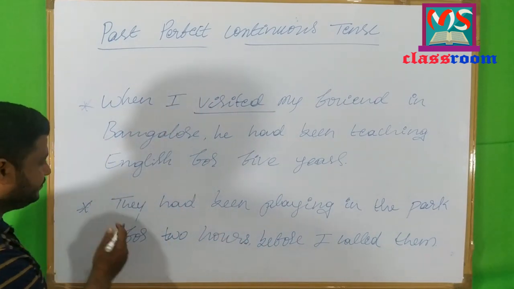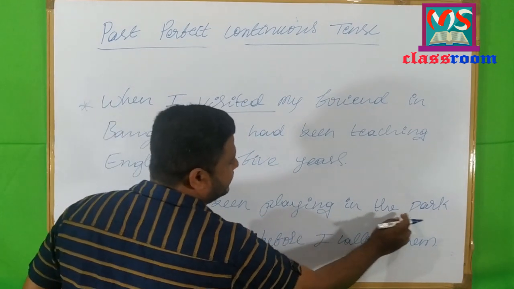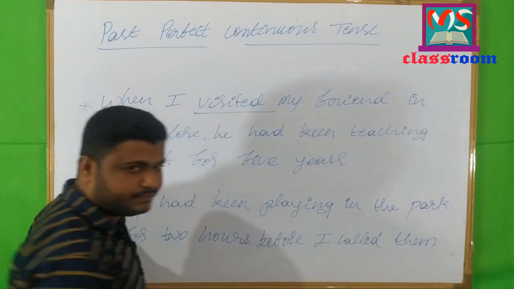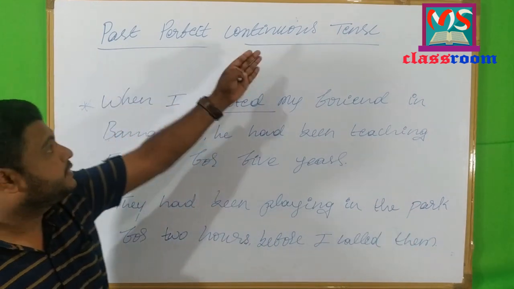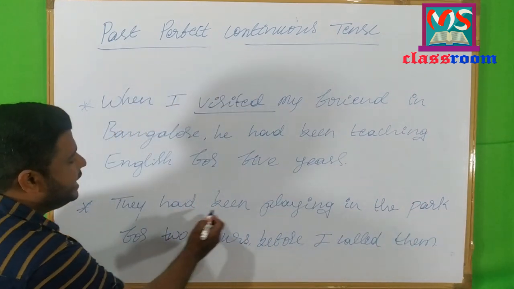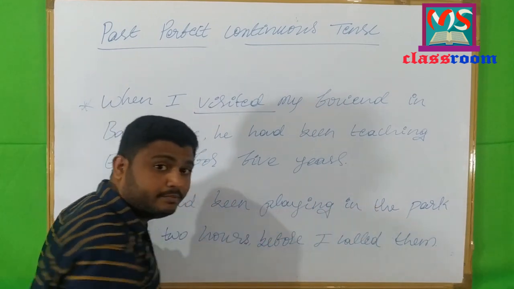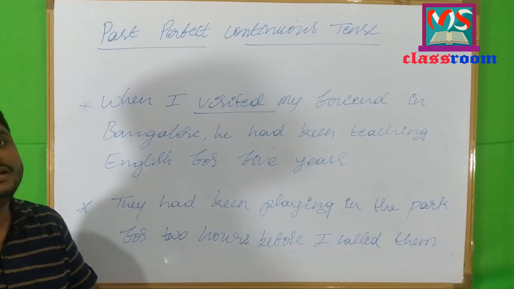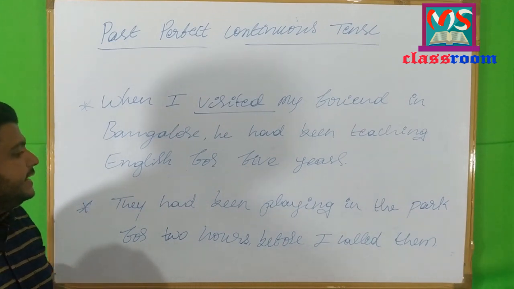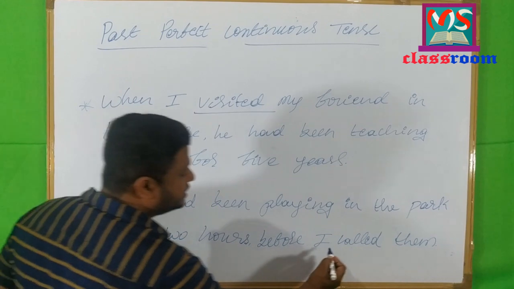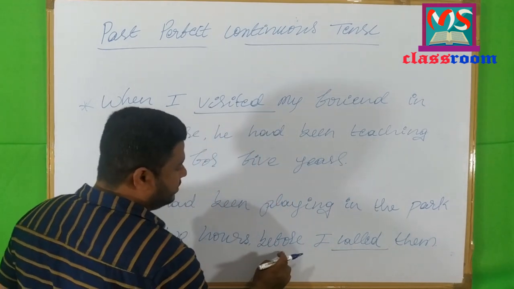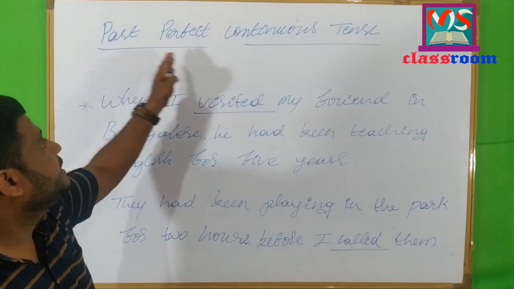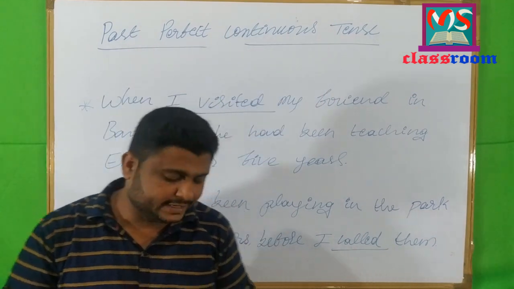Look at the next sentence. They had been playing in the park for 2 hours before I called them. Which is the past perfect continuous tense? They had been playing in the park is the indication of past perfect continuous tense. The action began in the past and continued up to a certain time in the past. Look at that: before I called them. So this is the usage of past perfect continuous tense.